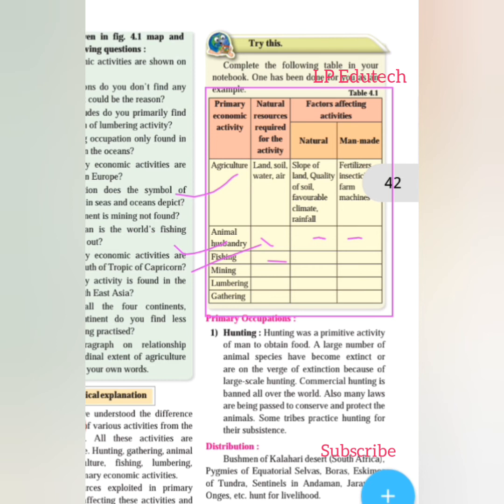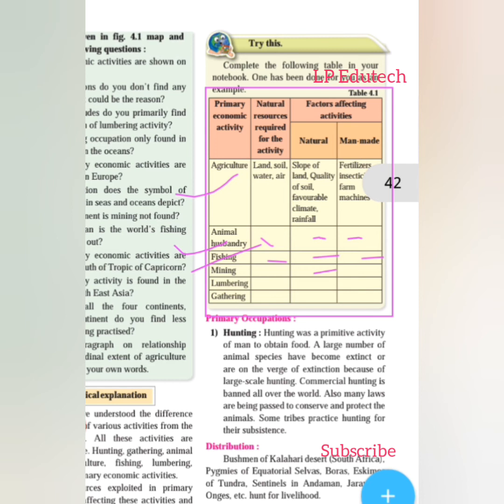And the fishing activity requires skills, technology, refrigeration facilities, and ships. This is what we require here in man-made factors. Mining: for mining it requires quarry land, the minerals, and the man-made technology and skilled labor.